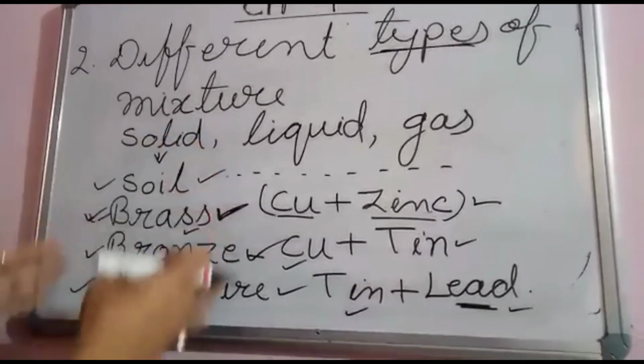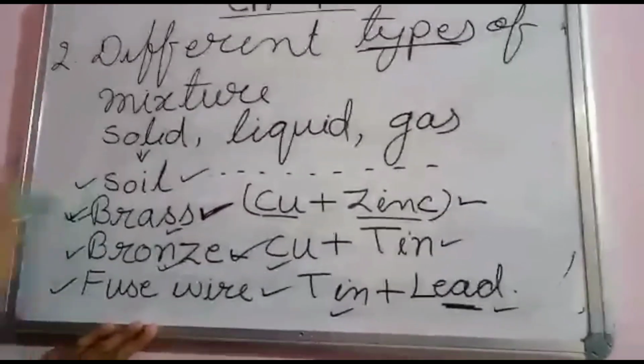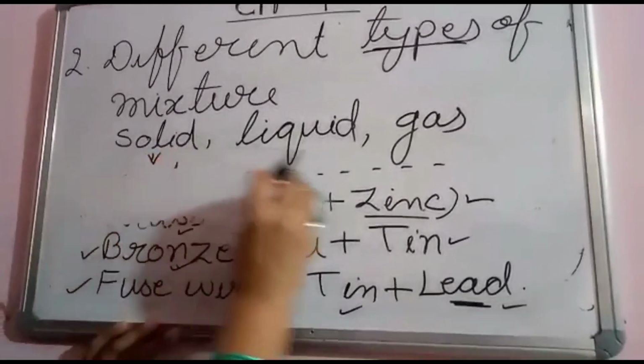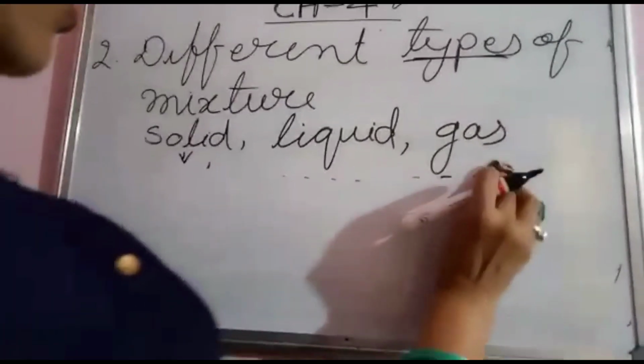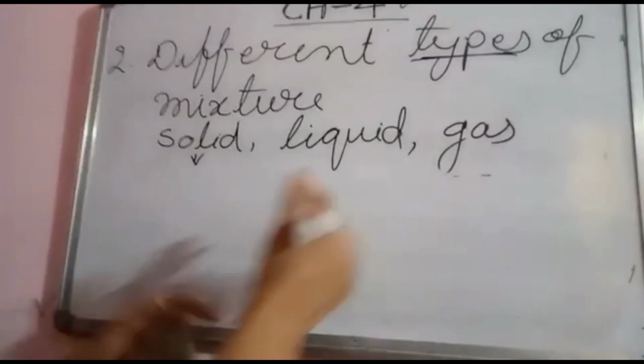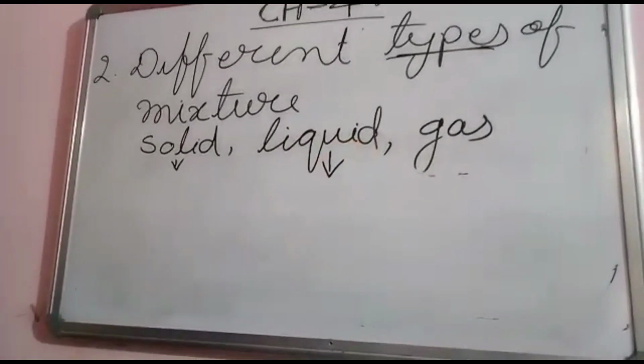Come to the next. Liquid mixture. You will note down all these materials. Come to the liquid mixture.